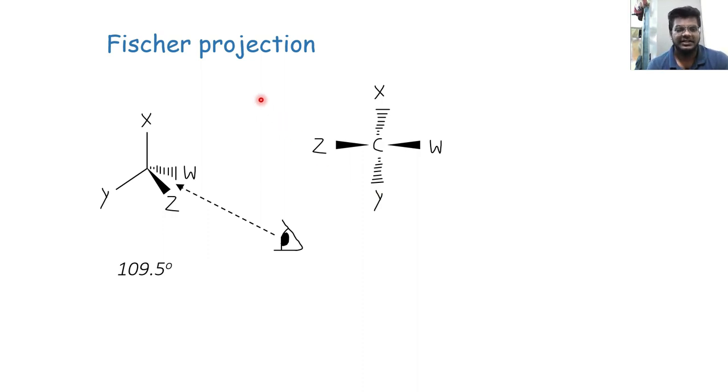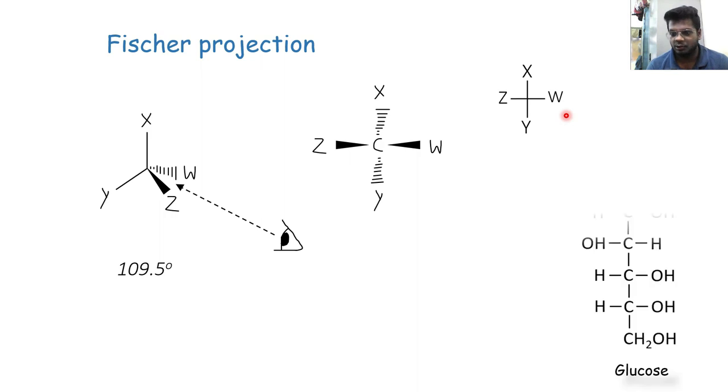Now what is Fischer projection? In Fischer projection we write the same 3D structure in 2D like this. So we don't concentrate on wedges and dashed lines. We simply draw linear lines between these atoms. Now why is it necessary to learn Fischer projection? Because when we study big molecules, for example glucose, you may see that there are almost 6 carbons.